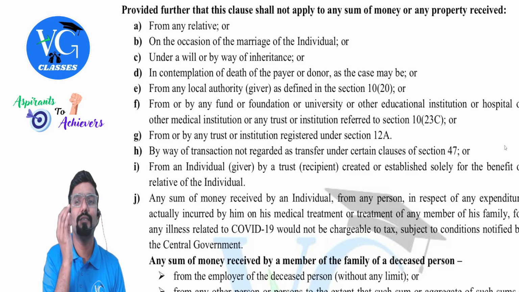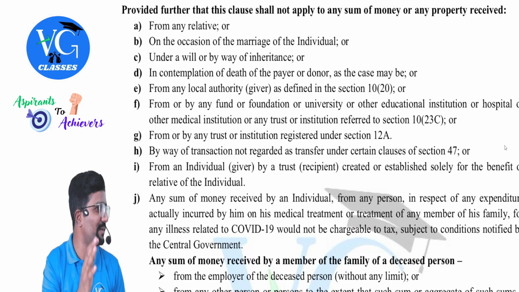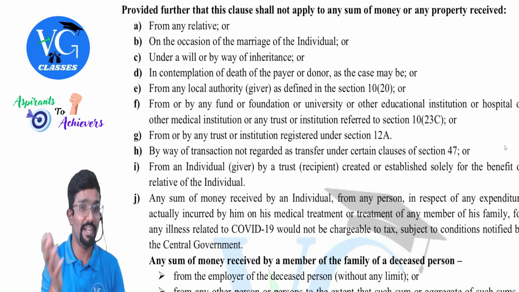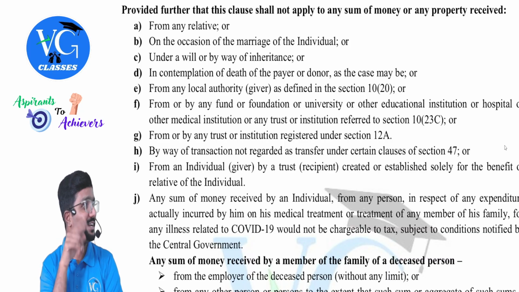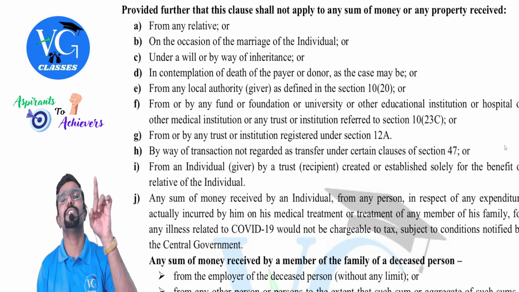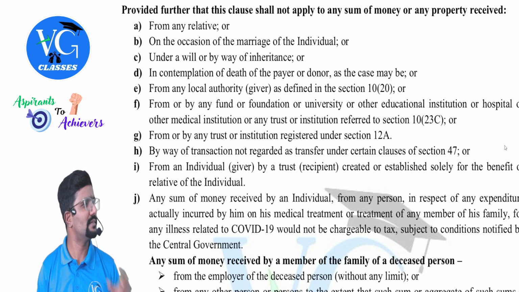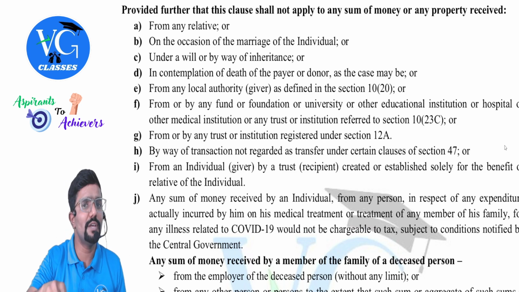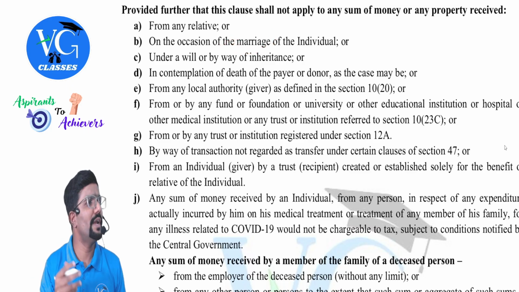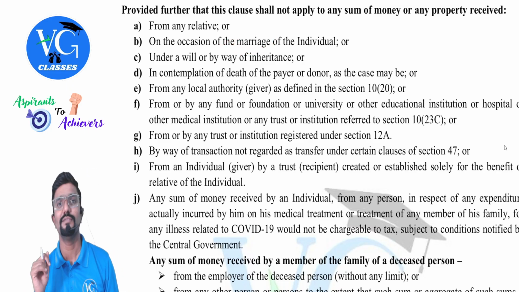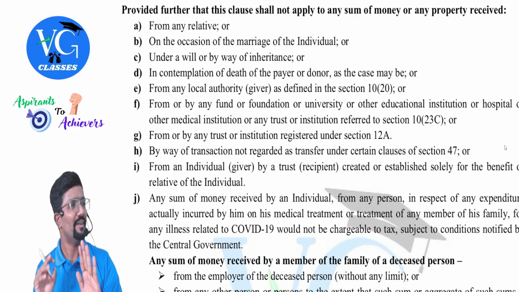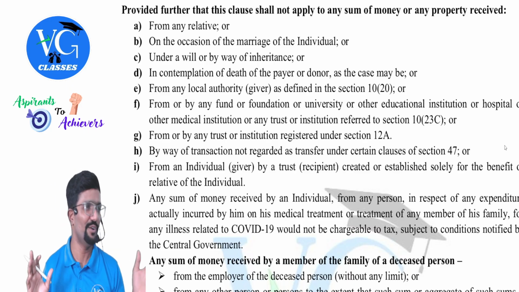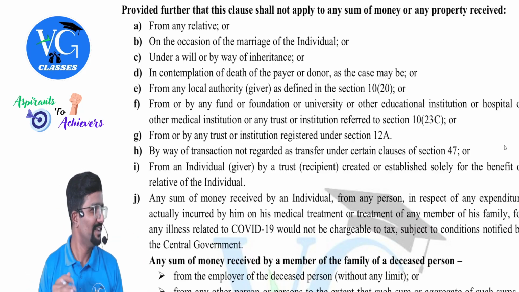Now, listen. Let us stick to the provisions. All these are connected to the provision. That is why I am explaining. Otherwise, I don't like to take all these points now, because you guys will start getting connected and the calculations will start from now. On any marriage, exempt. They didn't put any condition. Did they use the word first marriage? No, any marriage. Any, in the sense first marriage, second marriage, third marriage, fourth marriage. But you cannot take so much risk in life. You have already taken a risk by taking this course.